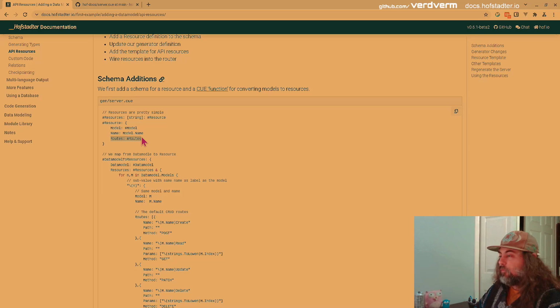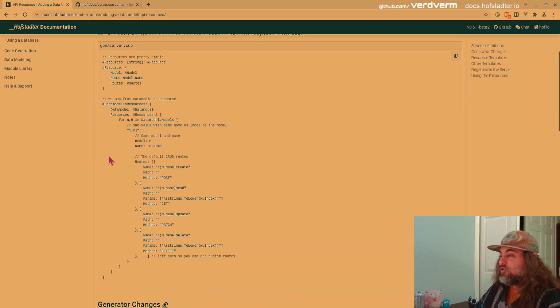And so we don't have to handwrite these route names out. We're going to auto-generate them in Q because we already have these routes defined elsewhere as a set of routes. We're going to create what we call the Q function pattern. It's some definition, and it has some sort of input, in this case data model, and some other values calculated based on that. So we're going to calculate resources that unifies with a map of resources or an object of resources.